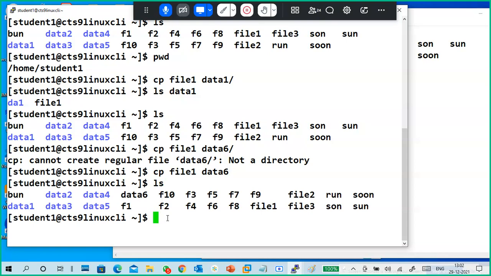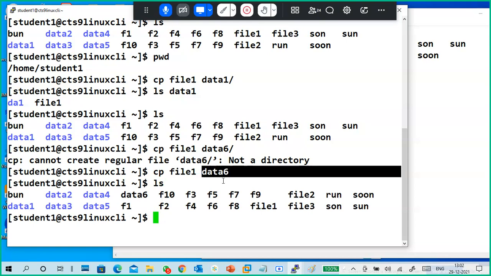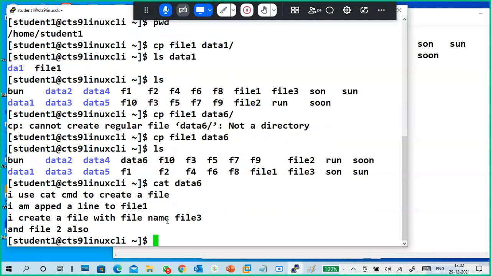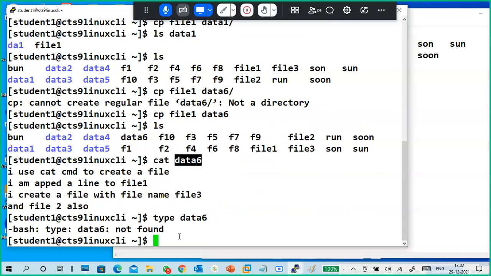Actually, we copied a file to another file, so this is a file now. See, it has become a file. Want to know what it is? What is the command to know what kind of file it is?